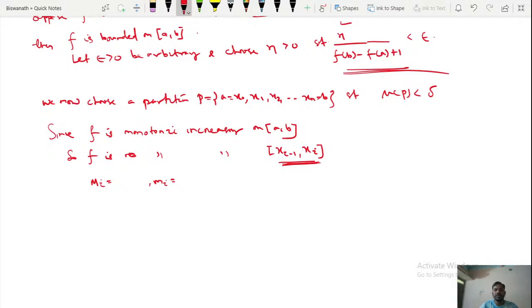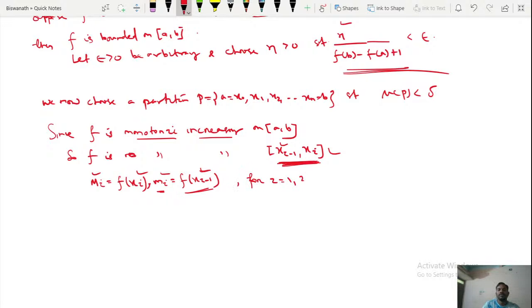And since I am saying it is monotonic increasing, small mi must be f of xi minus 1. That means when I gradually increase my x, the corresponding functional value increases. So small mi is f at the initial point xi minus 1. Similarly, capital Mi is the functional value at the end point or terminal point. This is your small mi, this is your capital Mi, since f is monotonic increasing on this closed interval.